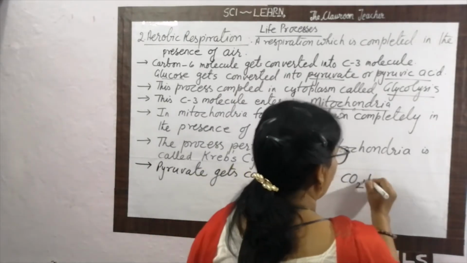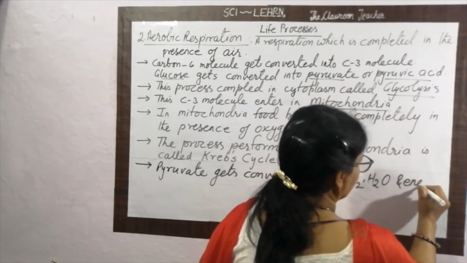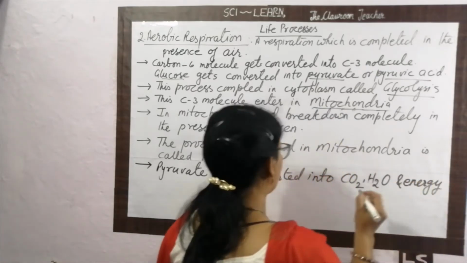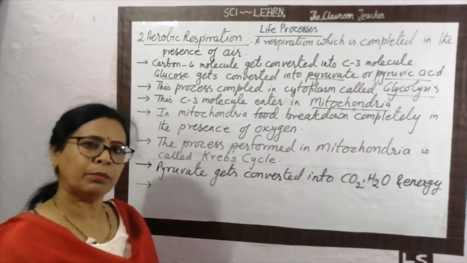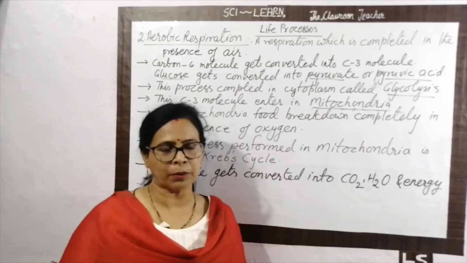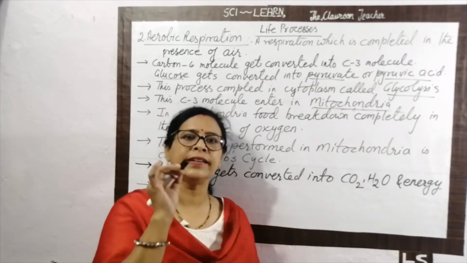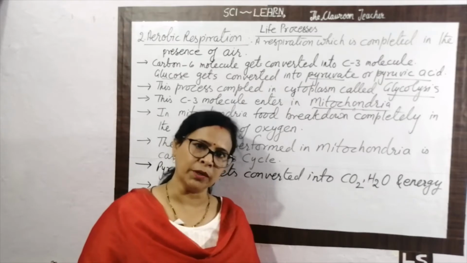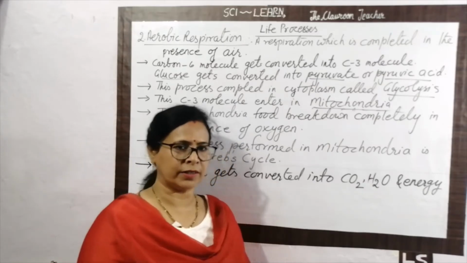Carbon dioxide and water. And energy. Now, what amount of energy formed? In totality, we know that in the process of glycolysis, 2 ATP of energy is formed. Okay. Then what happened at the end of the aerobic respiration? Total 38 ATP energy is formed. It means in mitochondria, near about 36 ATP of energy is formed.